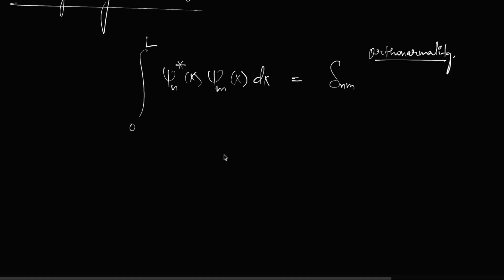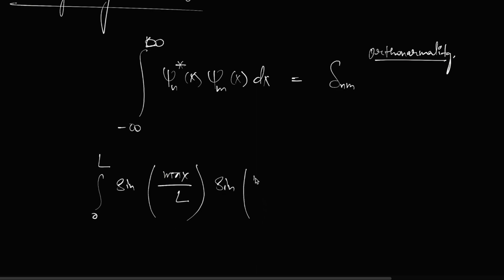So that's it. This is general, so we write it as minus infinity to infinity, and for this specific case we write 0 to L of sine.